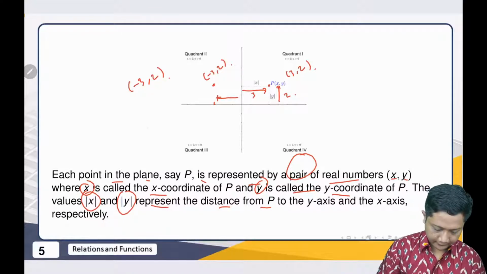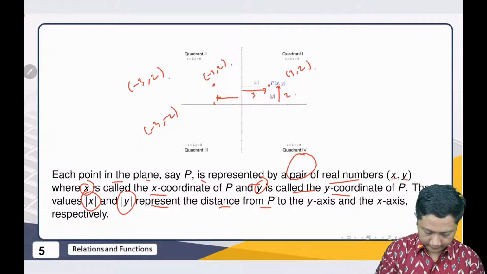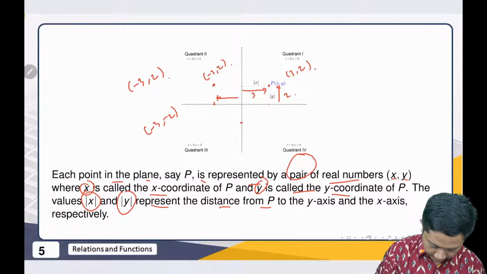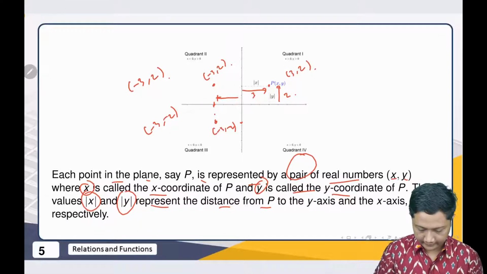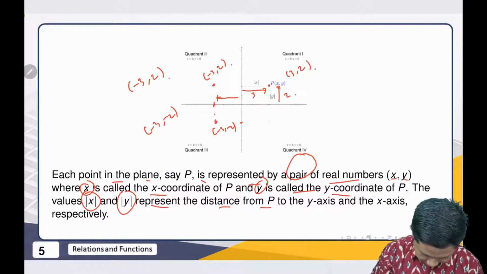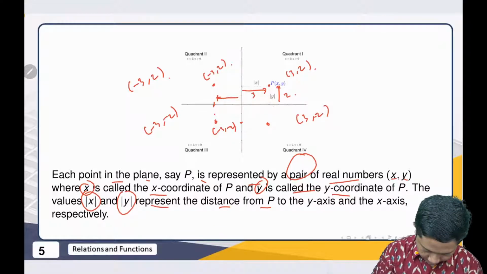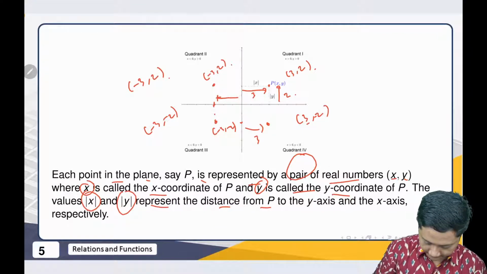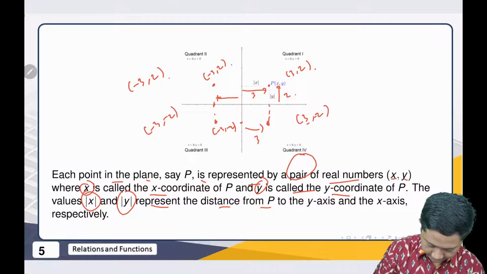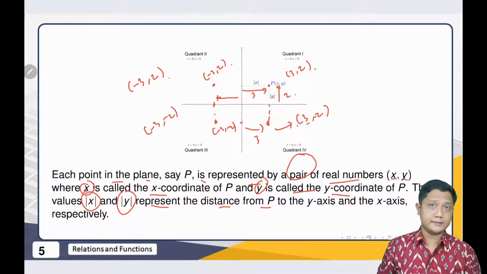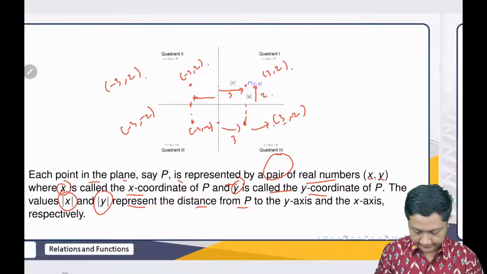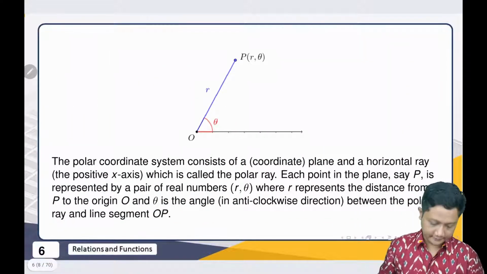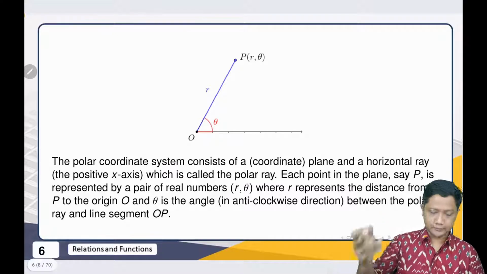What happens if we have (-3, -2)? We go to the left 3 and go down 2. So this one is (-3, -2). And what about (3, -2)? We go to the right by 3 because this part is positive, and for -2 we go down by 2. So this point is (3, -2). Hopefully that's clear enough.